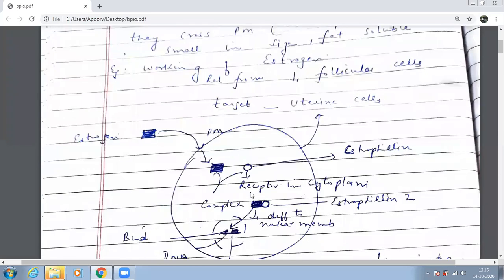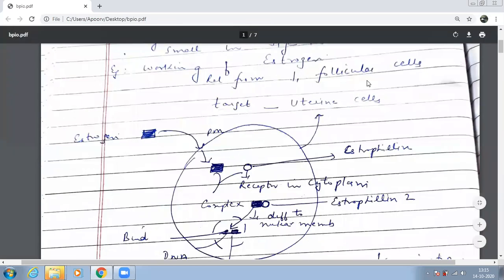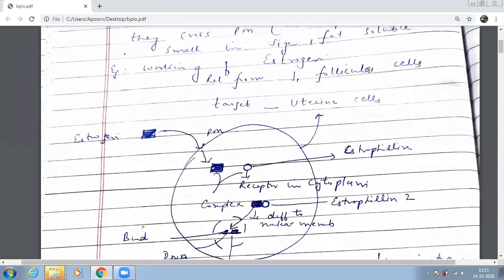Now let us talk about this. We're talking about estrogen. Estrogen is released from follicular cells. Its target is uterine cells. Estrogen, it is being released from which cells? Follicular cells. And what is its target? Uterine cells. So now if I take this as my estrogen, this box is what I have taken as estrogen, beta. Is it okay for everybody? And this big circle which I have made over here, this is your uterine cell. So this estrogen's target is this cell.